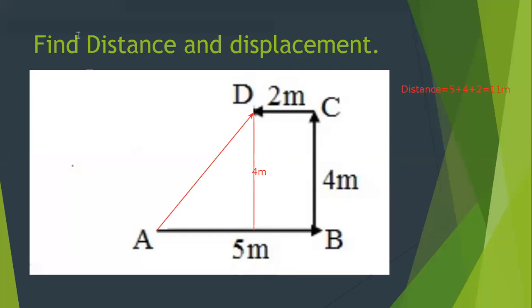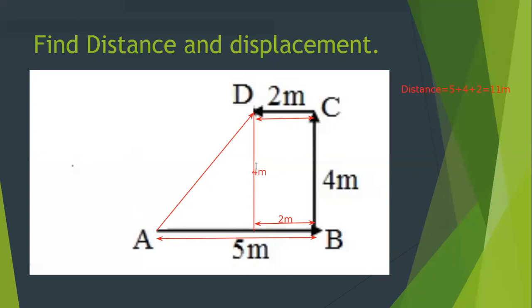Now if you check it a little carefully, you will find from A to B this distance is 5 meters, and from D to C this distance is 2 meters. So obviously when this distance is 2 meters, even this distance will be 2 meters.